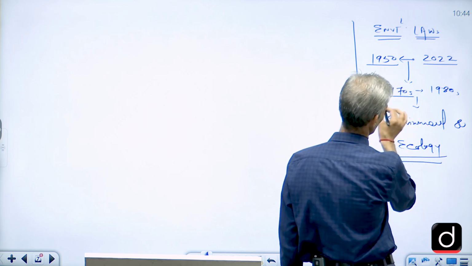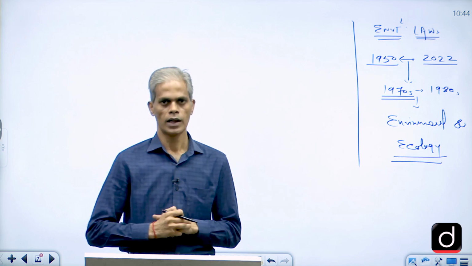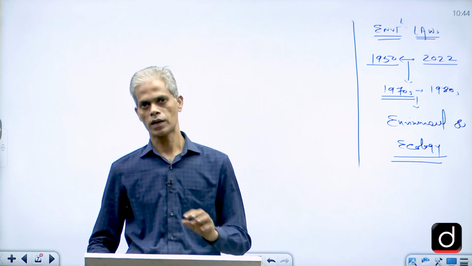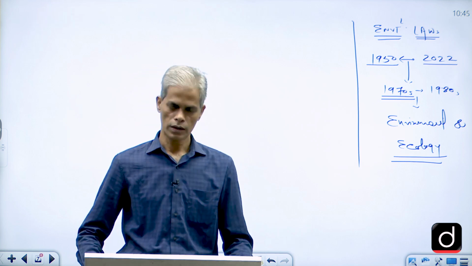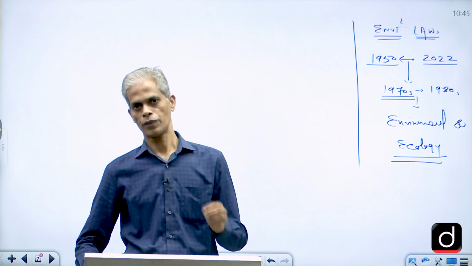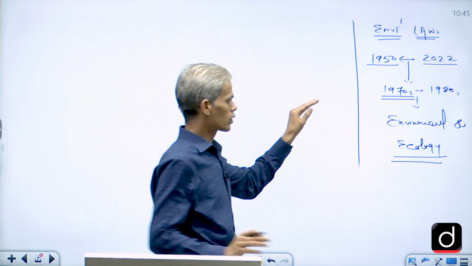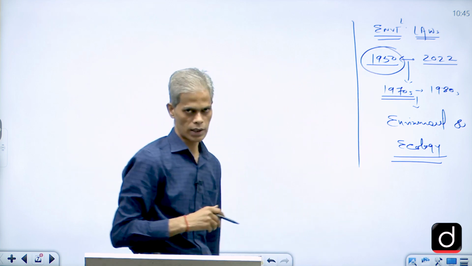So probably we can say up to the 70s there were no bigger legislations as far as environmental aspects are concerned, maybe because there were not such polluting environments, or lack of awareness, or it was not as significant as it is today. If you understand this background, then you'll be able to start your answer.